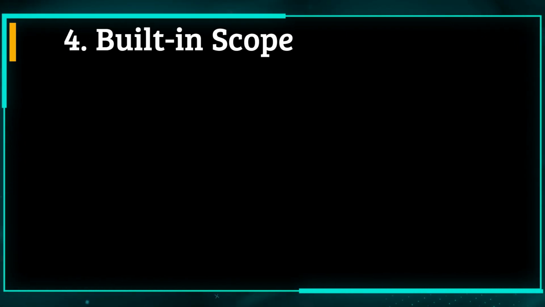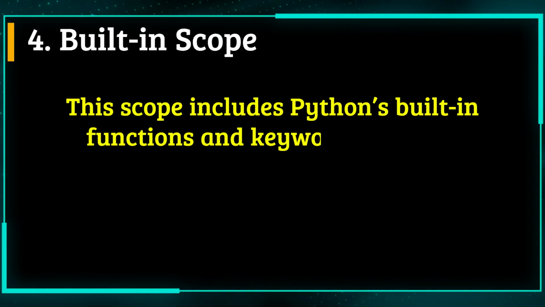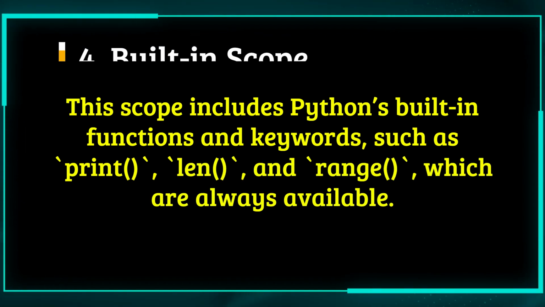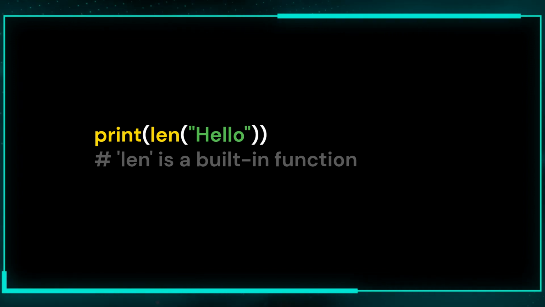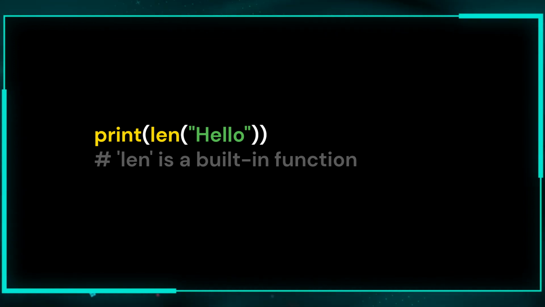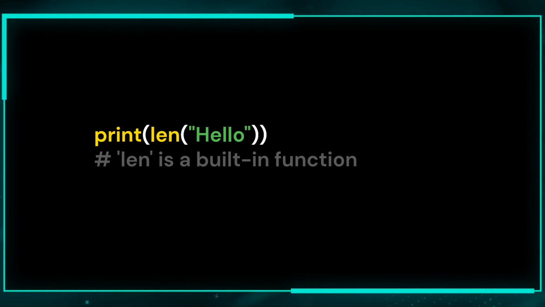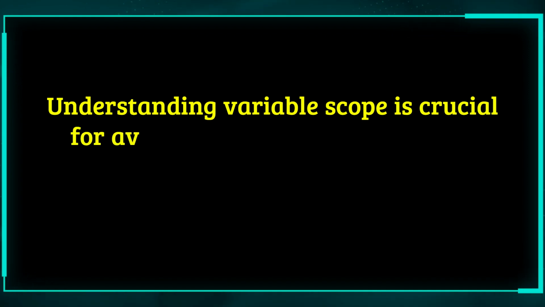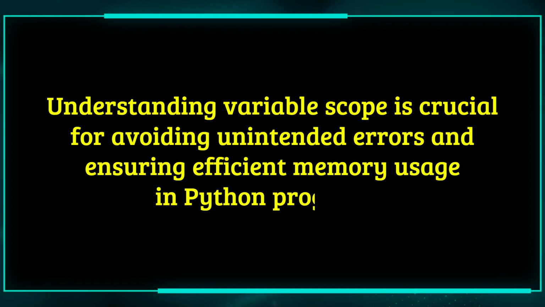4. Built-in scope. This scope includes Python's built-in functions and keywords, such as print, len, and range, which are always available. Here is the example of built-in scope in Python. Here, len is part of Python's built-in scope, meaning it is available globally. We don't need to define it, Python provides it automatically. Understanding variable scope is crucial for avoiding unintended errors and ensuring efficient memory usage in Python programs.